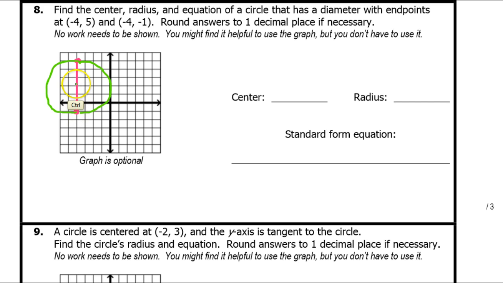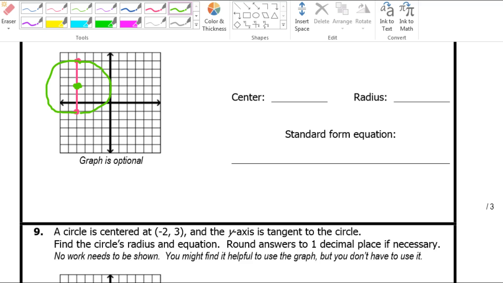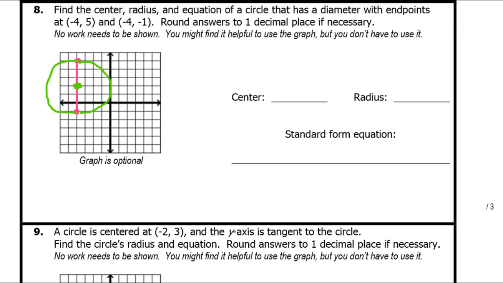So let me just try to use my common sense here. It looks like the center or midpoint will be right here. And if I count 3 up and 3 down, I'm right on the circle, so I have guessed right. So this is the center. Now, as I count from the origin, I see that this is -4, 2. Okay, great. So that means that the center is -4, 2.